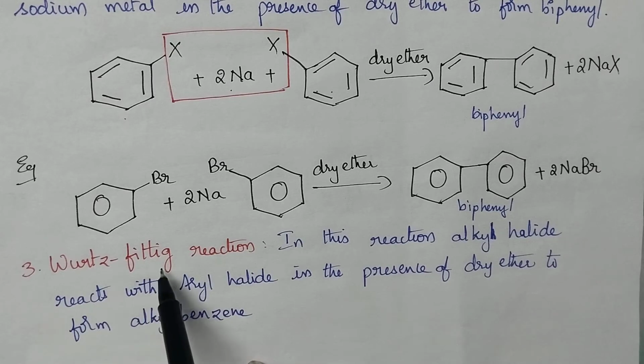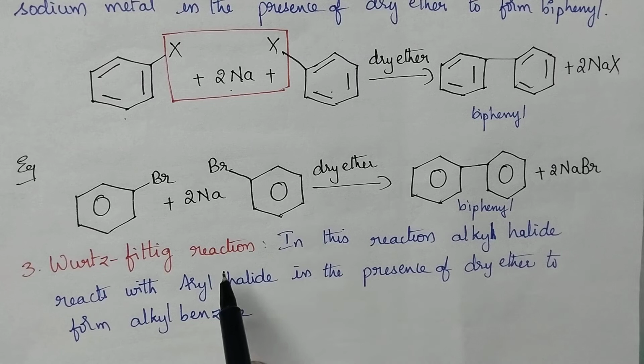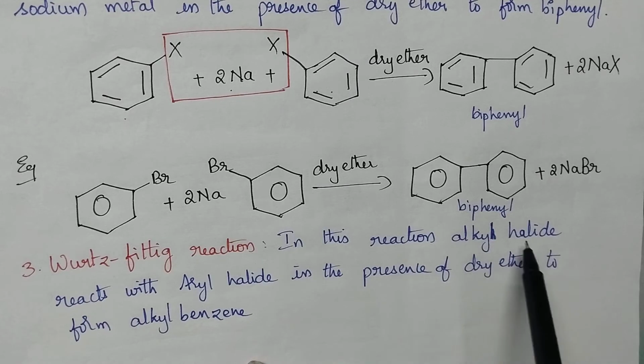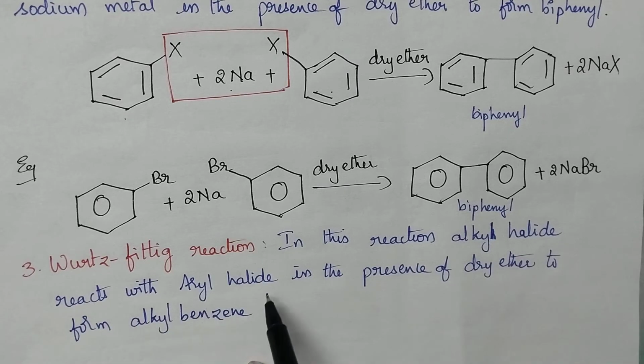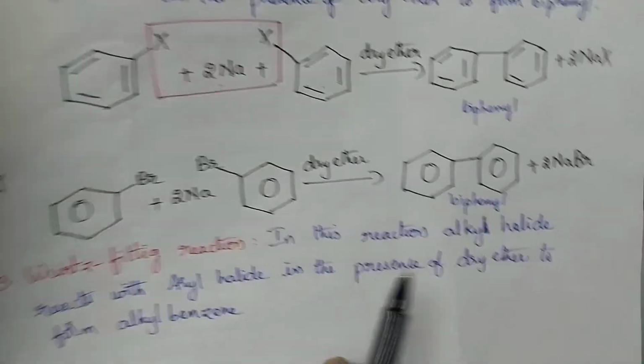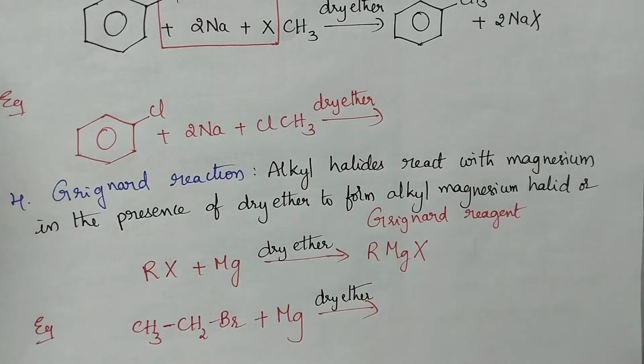So the Wurtz-Fittig reaction is applicable to both alkyl halides and aryl halides. In this reaction, alkyl halide reacts with aryl halide in the presence of dry ether to form the corresponding alkyl benzenes. Is it clear about the Wurtz-Fittig reaction?